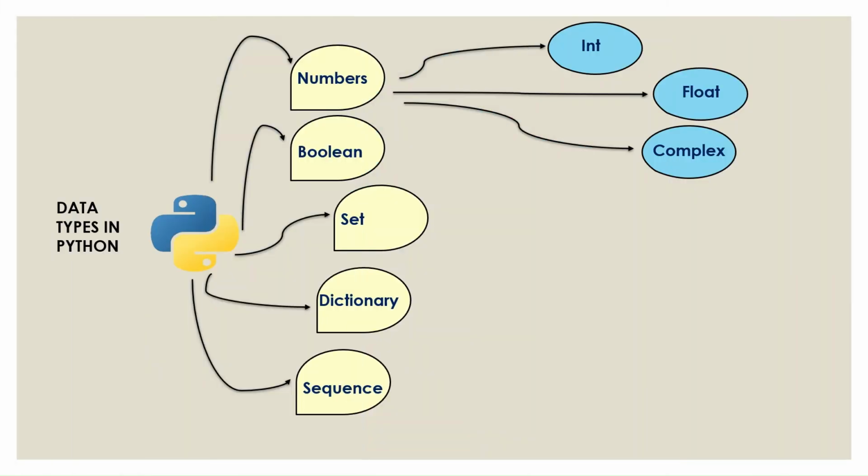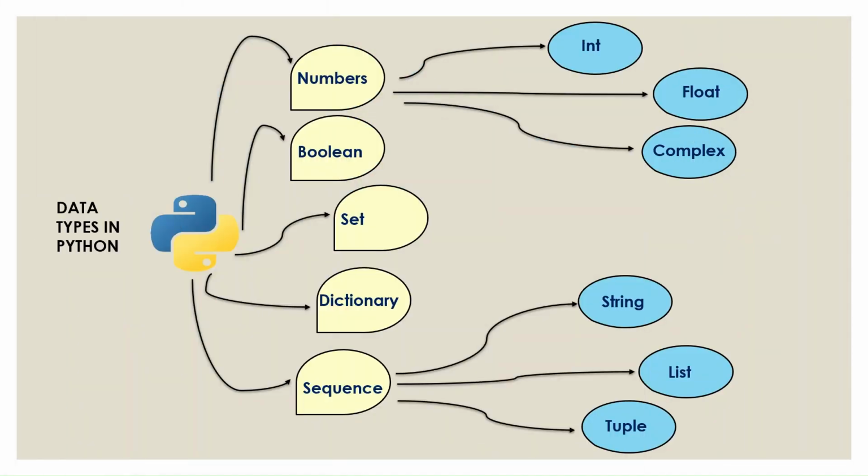The other one you have is sequence. In sequence we have three other types, which are strings, lists, and tuple. Strings are nothing but, like we saw, any kind of text that's given mostly in quotation marks.